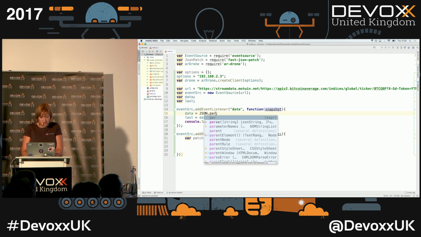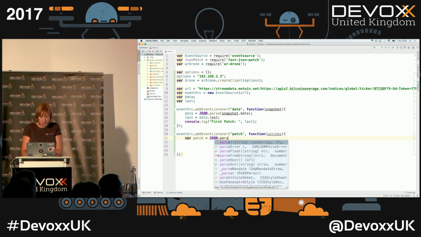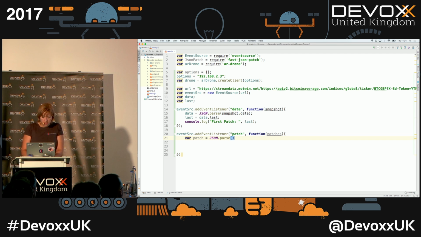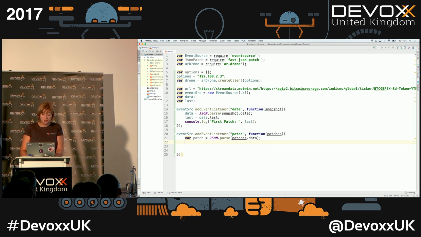I've got to JSON parse this one. So JSON parse patches.data. And here I'm going to use the JSON patch library to apply the patch to my initial document.